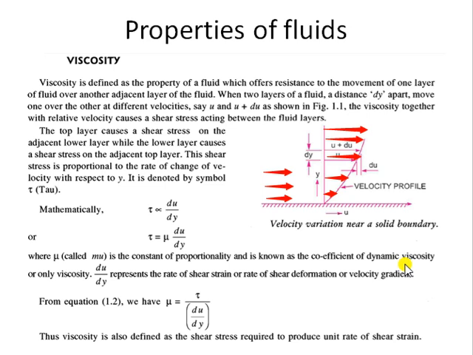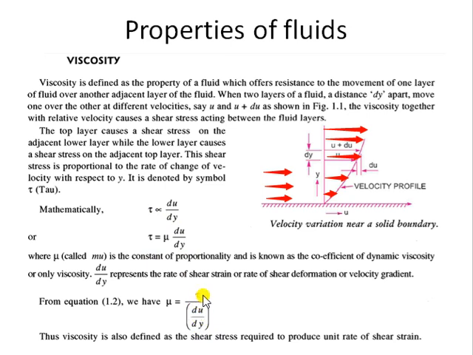So this is the law of Newton: the shear stress is equal to dynamic viscosity times velocity gradient. Basically, Newton's law of viscosity states that the shear stress is directly proportional to the rate of shear strain. Now if you are interested in calculating the SI units of dynamic viscosity, we can rearrange the terms, and you will get tau divided by the velocity gradient.